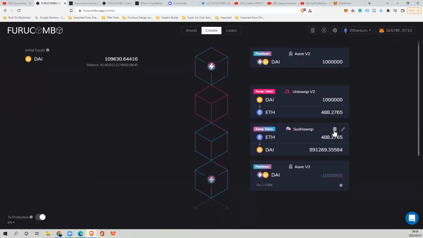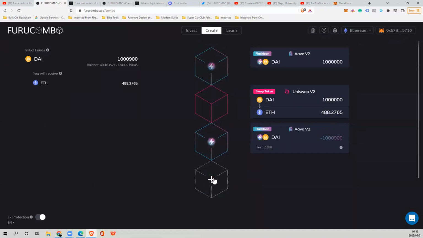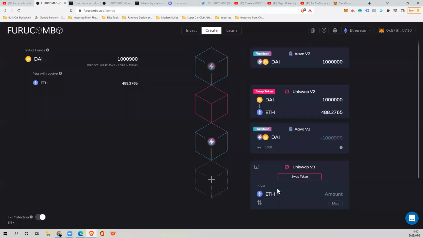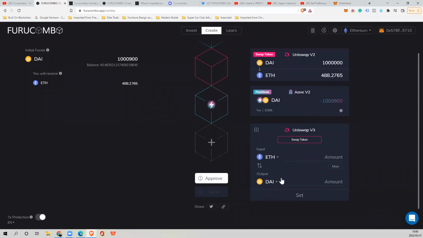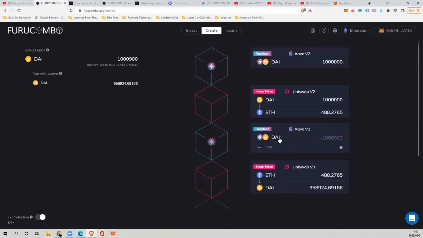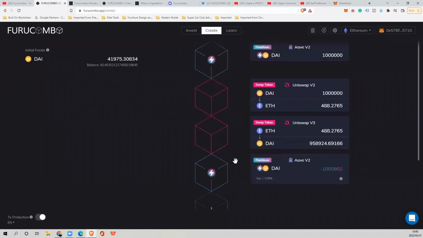Let's remove this one and let's convert ETH back to DAI on another platform like Uniswap. Let's see, we've got Uniswap version 3. So on Uniswap v3, we're going to swap ETH back into the DAI token. And now we're getting a bit more than we were getting on SushiSwap, 958,000. So I can click this as set, and I can monitor this. I'm going to move the payback to the bottom here, but at the same time, it's also not going to execute because I have not made any profit from this, right?